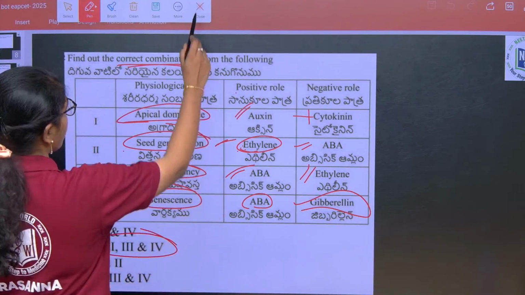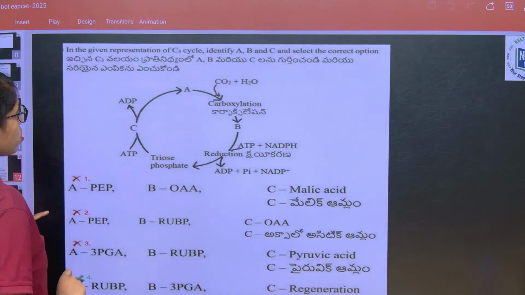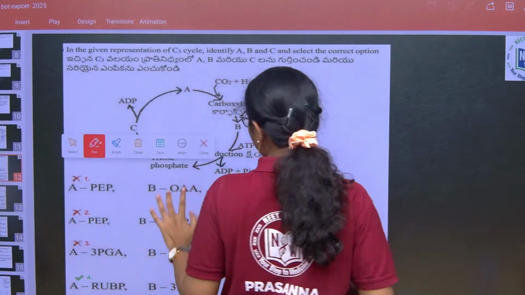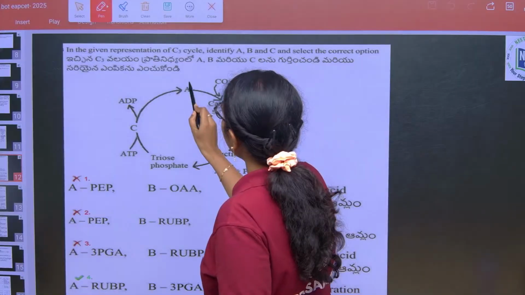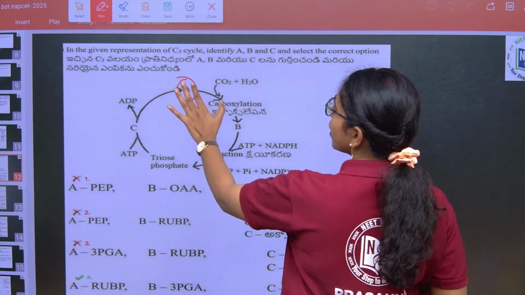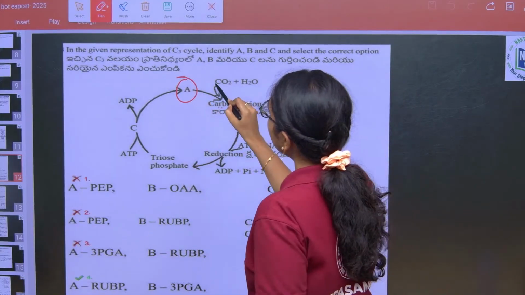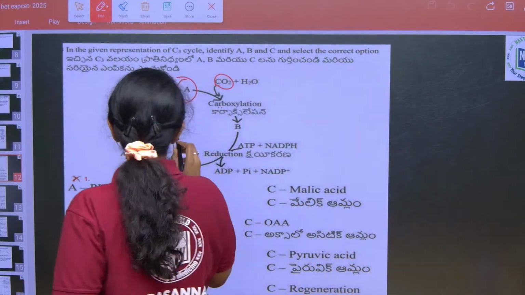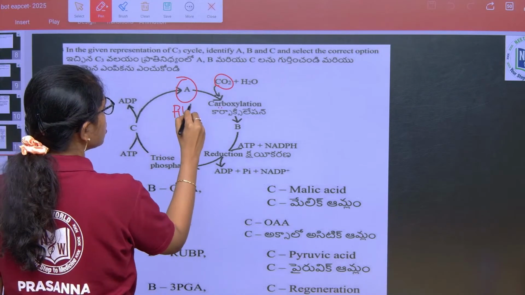And then this is from the Calvin cycle of plant physiology again. So here first is A, the carboxylation reaction. Here carbon dioxide is primarily accepted by a 5 carbon compound, that is ribulose bisphosphate.